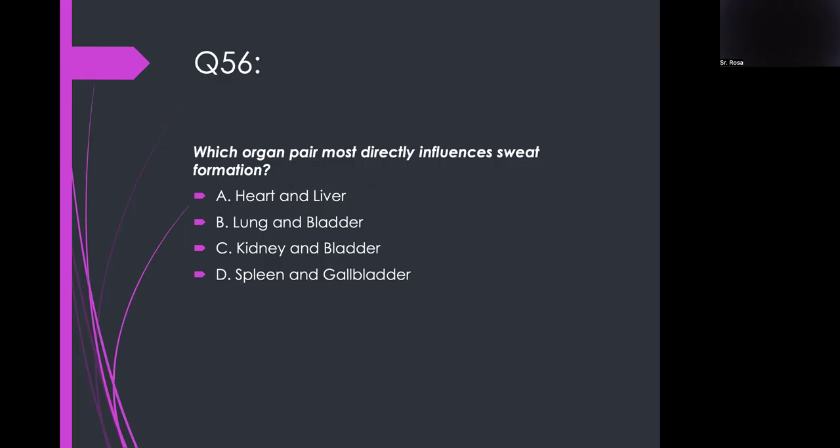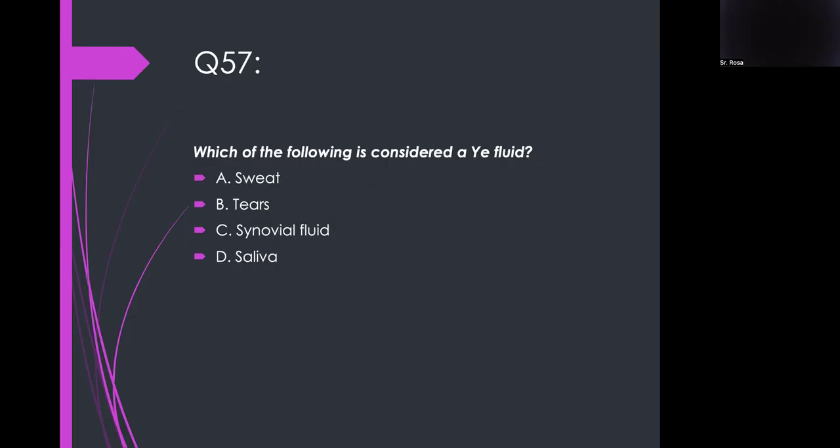Which organ pair most directly influences sweat formation? Kidney and bladder. Which of the following is considered a Ye fluid? Synovial fluid. The one in the joints, right? In the knee. Which of the following is considered a thin fluid?